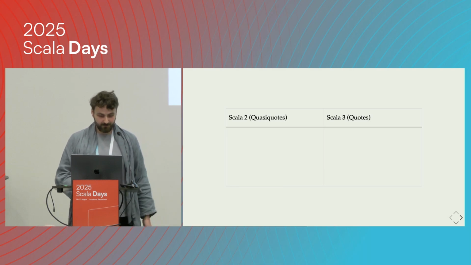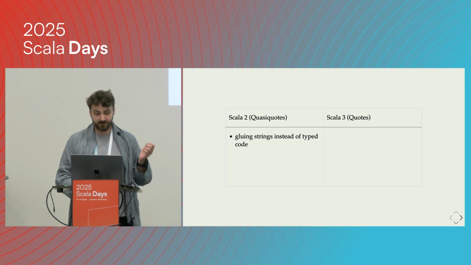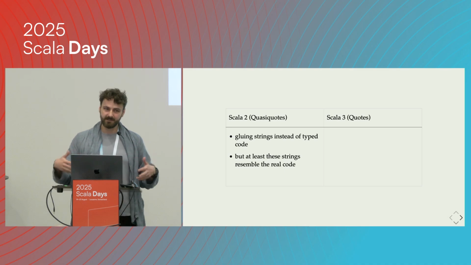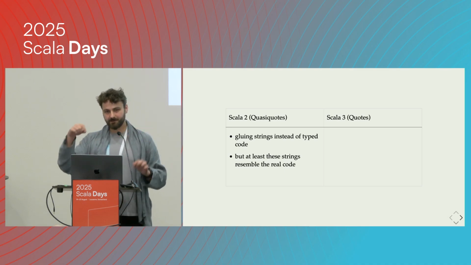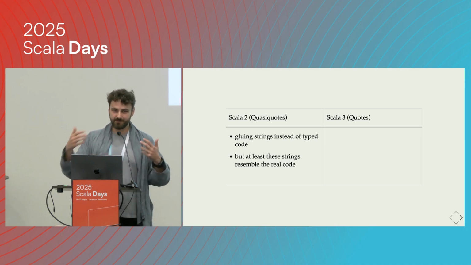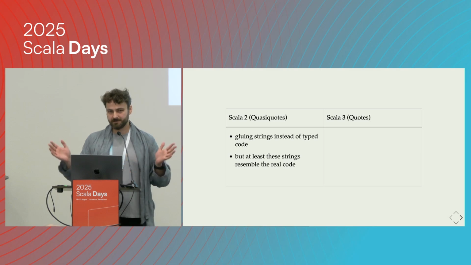So with Scala 2, we have quasi-quotes, and they are basically gluing strings instead of typed code. But at least those strings are checked by the compiler. They look like strings, but all of this q or cq or whatever triggers macros, or things similar to macros, which check that all of that makes sense. Otherwise, it won't compile.